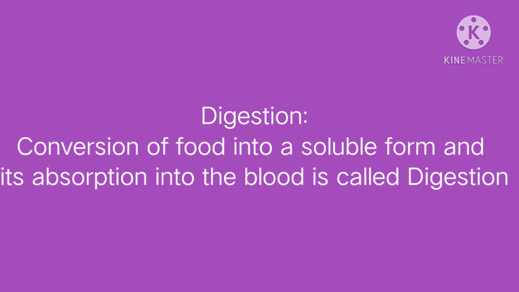Conversion of food into a soluble form and its absorption into the blood is called digestion. What is meant by digestion? Conversion of food into a simple soluble form, and then it is absorbed into the blood. This process is called digestion.